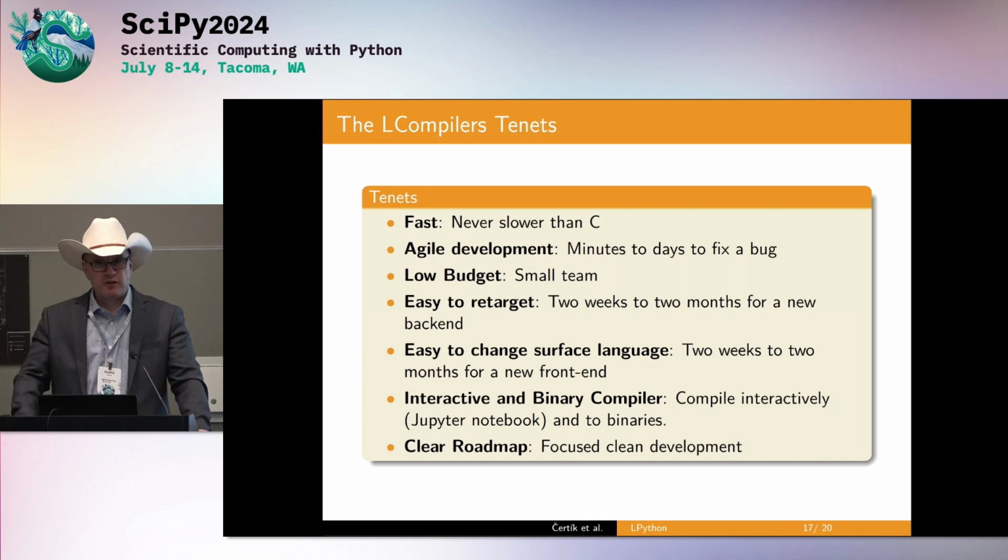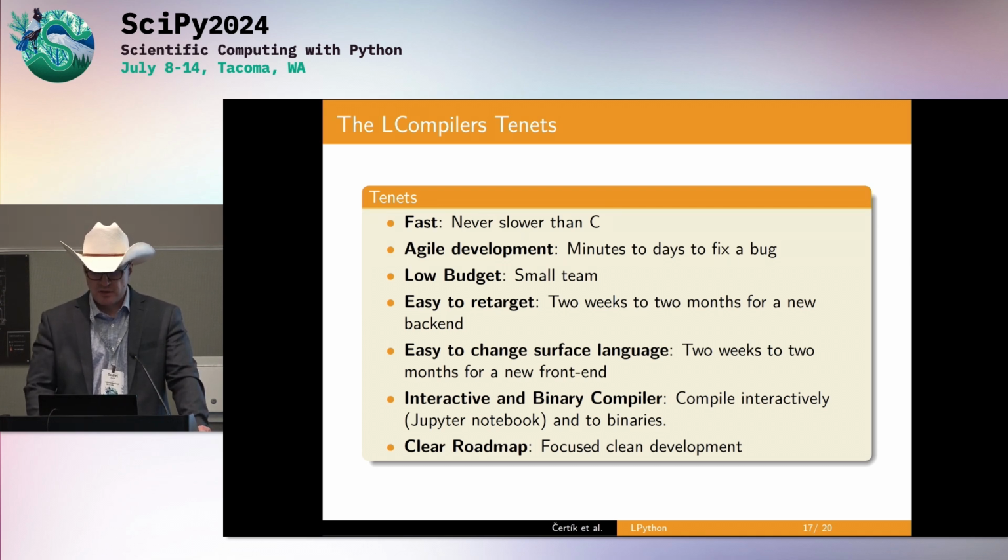We have a small team, 5 to 10 people, contractors, mostly students. It's very easy to learn and contribute. It's easy to retarget. It takes 2 weeks to 2 months to write a new backend, as well as a new front end. For example, the C++ front end we wrote in about 2 months. It's very fast. We want to run interactively and compile to binaries.